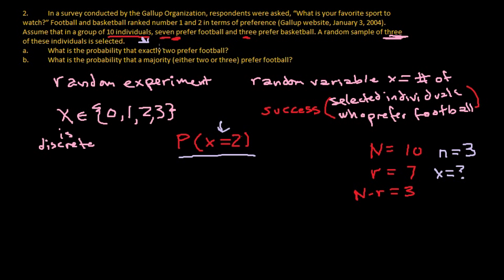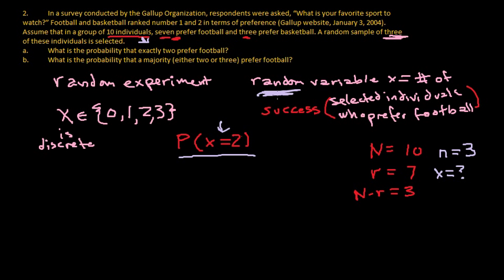And then we select another one. Now we're down to 8, and finally we select a third one. We're down to 7. It could be the case that all 7 that remain prefer football, and we chose the 3 that prefer basketball. Could be the case that we got a mix of basketball and football, or it could be that all 3 that we chose prefer football. We don't know. That's what makes it random, right? We don't know what's going to happen because we're randomly selecting these.